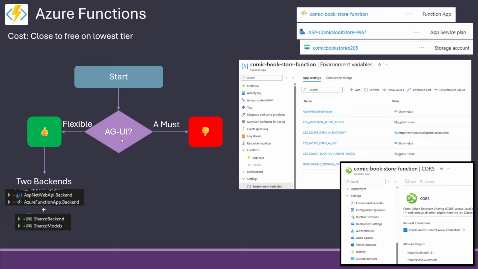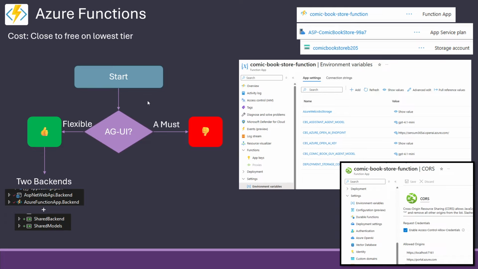So if you remember in part 1, we made AGUI because we wanted to have a website that didn't need to have any credentials at all. So we don't need to have a login page or anything. It was just a public page that could serve the AI chatbot. But Azure Functions can't run AGUI. It's a request response system. It might come at some point, but right now it can't.